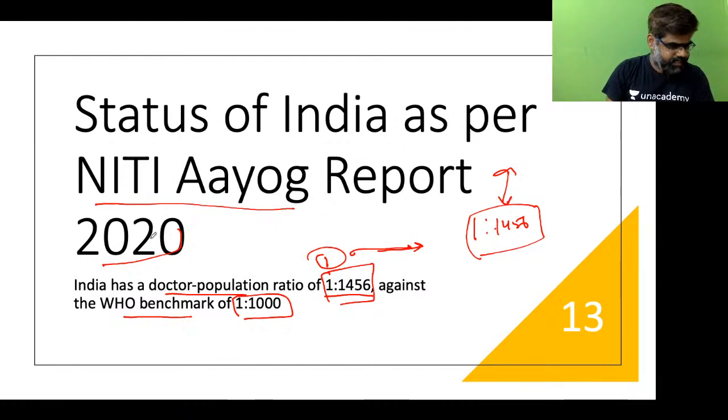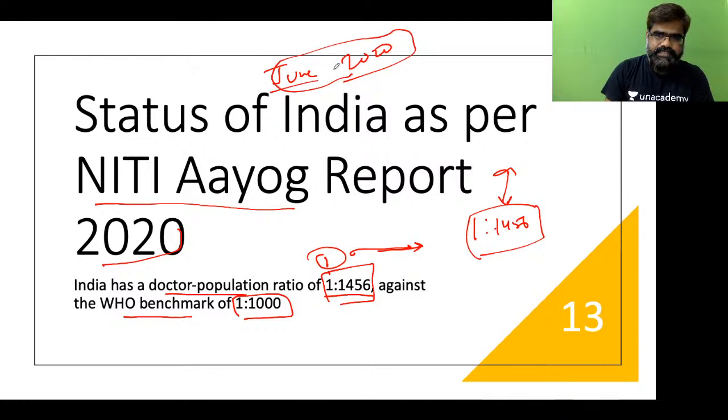I am saying, yes, Sumit, but I am saying this is the June 2020 report. This is the change I am telling. I know that when you say 1456, people will not believe. But the recent document which has been released by Government of India says 1:1456.